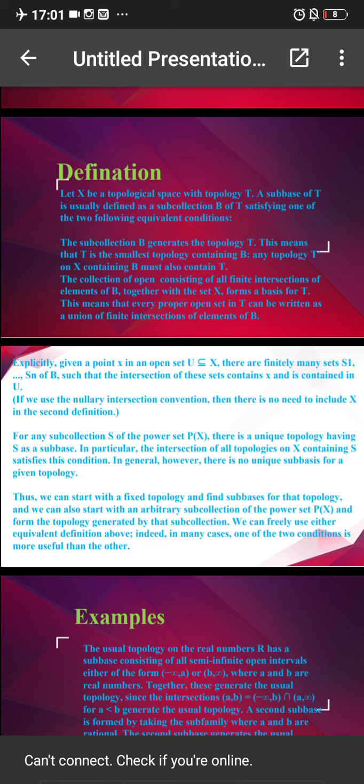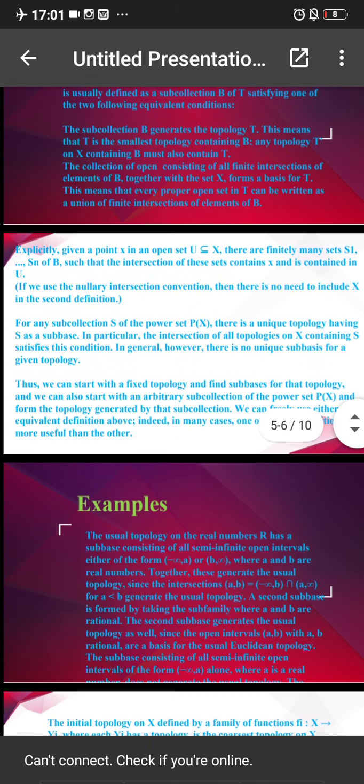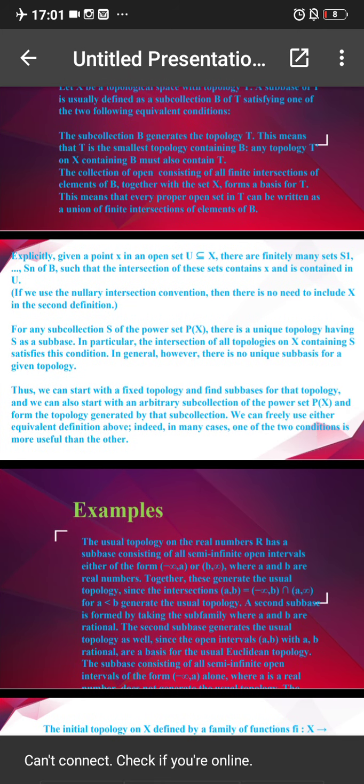In other terms, let a point x be given in an open set U, where U is a subset of X. There are finitely many sets S1, S2, S3 up to Sn of B such that the intersection of these sets, S1 intersection S2 intersection S3 up to Sn, contains x and is also contained in U.